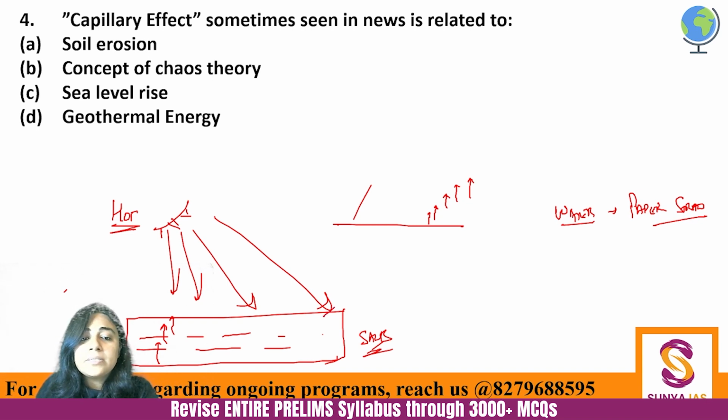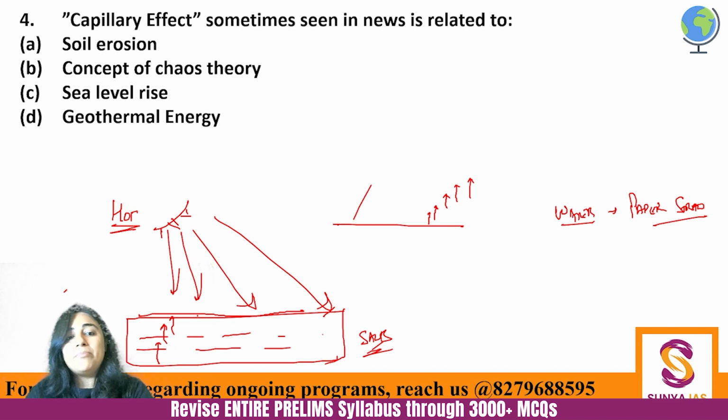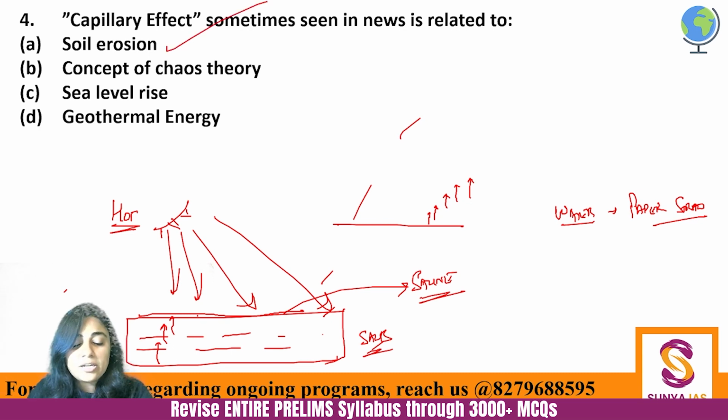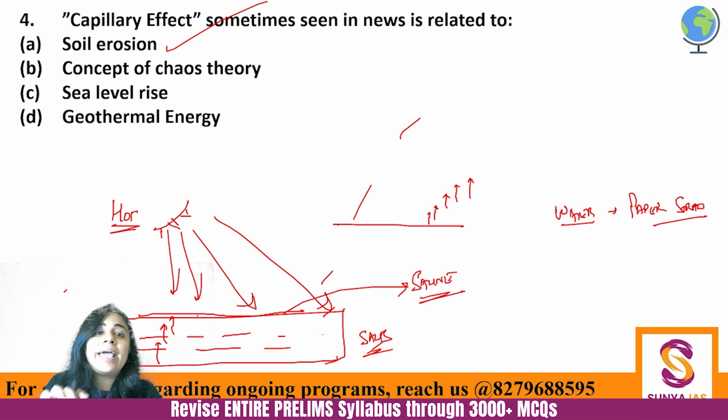And ultimately what happens now? There is this layer of salty water out of which water gets evaporated, but salt remains. And that entire soil becomes saline soil. ठीक है, सेलाइन सॉइल बन जाता है, and that is what soil erosion is. So capillary effect is actually seen with respect to soil erosion. This is basically due to dry conditions and excessive evaporation, and this is your capillary effect.